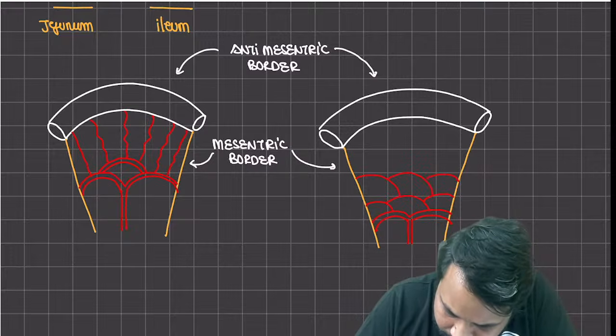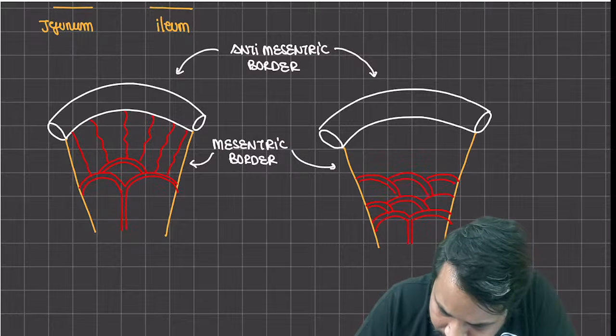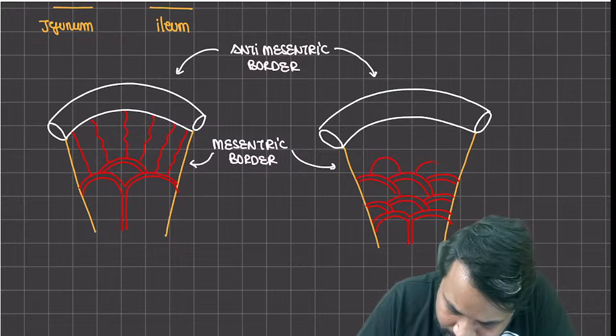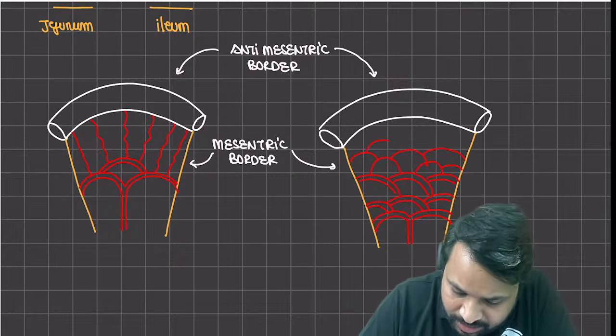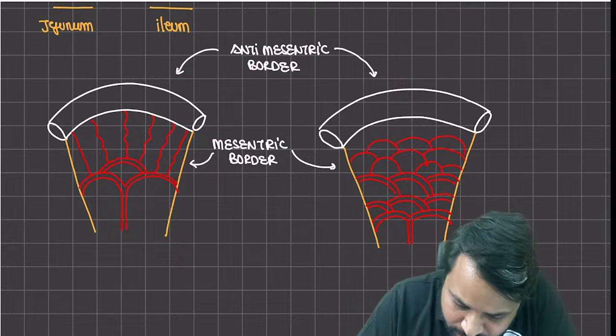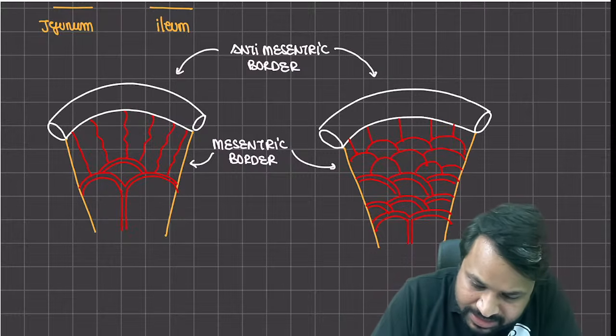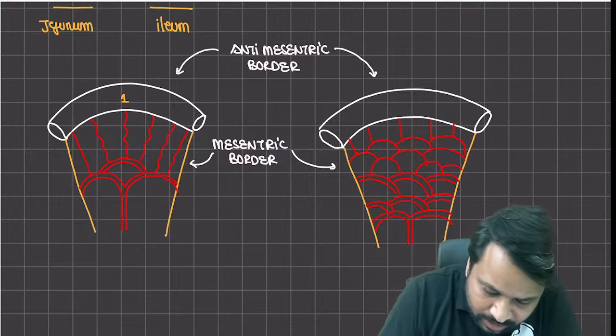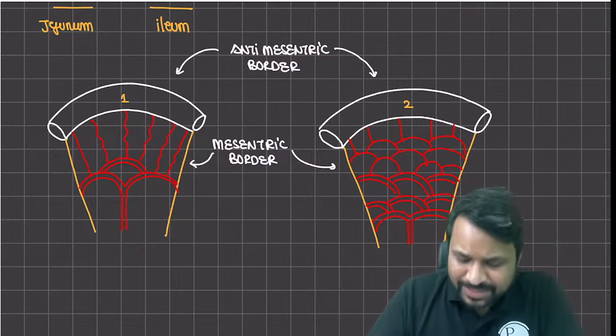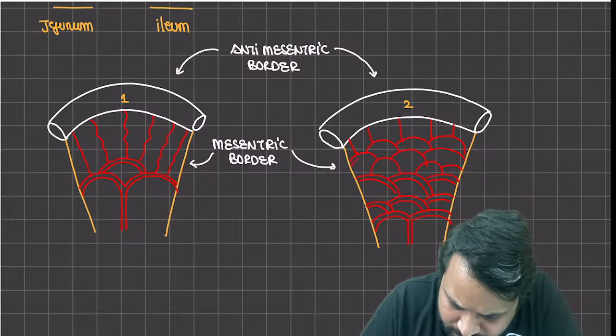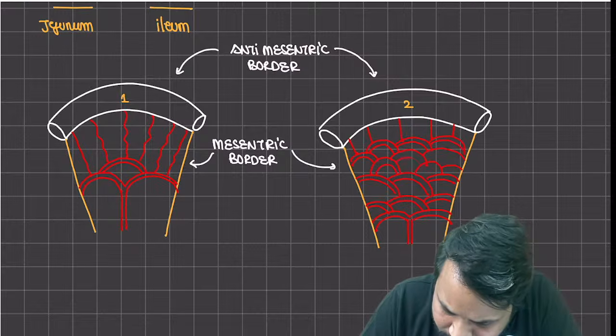You will see there is a marked difference. You see the multiple branchings. These are called arcades, right? The multiple arcades are present, and among these arcades, you see extensive anastomoses. Along with that, you will see the terminal supply is going to be very short vessels. This is our specimen number 1 and this is specimen number 2. You see in specimen number 2, there are smaller vessels which are supplying the bowel wall, and there are multiple branchings which are occurring. These are what we call the arcades.